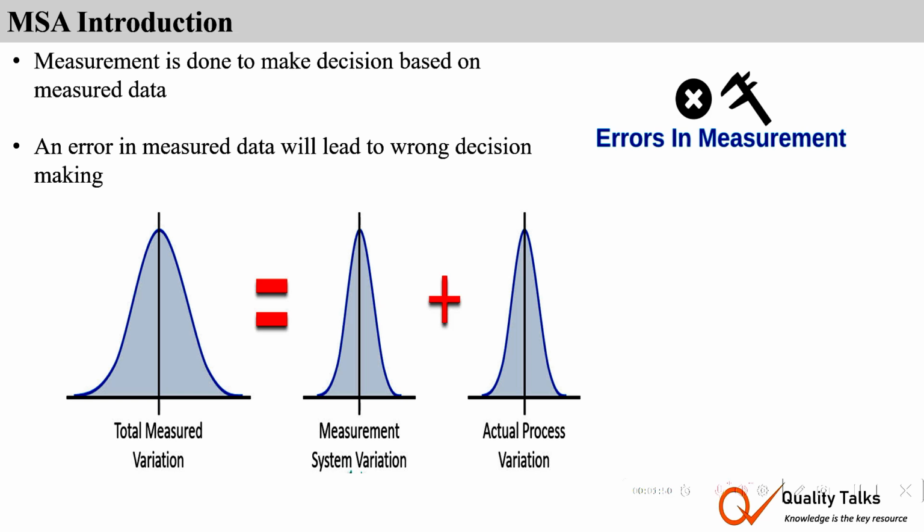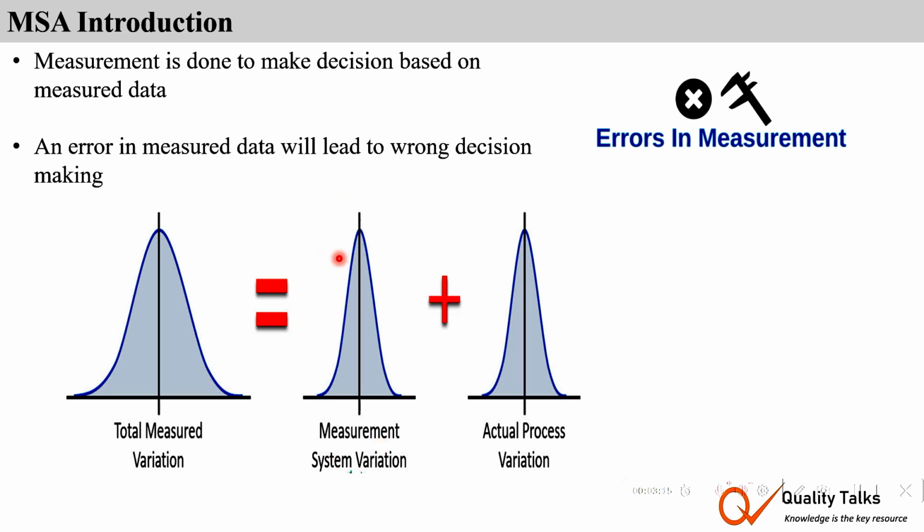MSA helps us understand and quantify the error in our measurement system, so we can be confident that the data we use for decision making is reliable. Whenever we measure a part or process variation, the total variation we observe is made up of two main components. One is actual part or process variation, and the other one is measurement system variation.